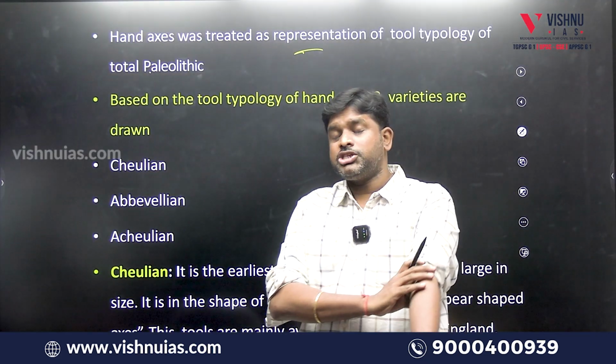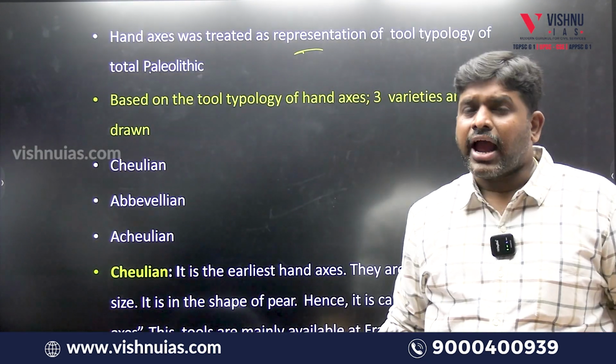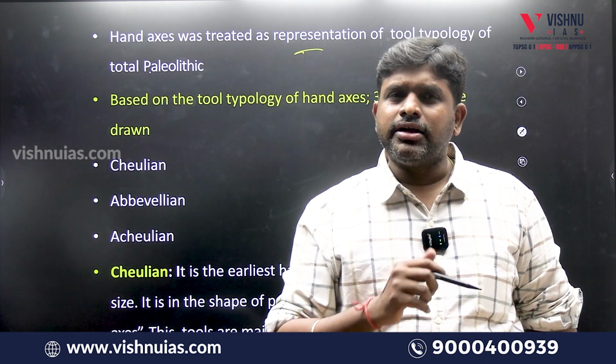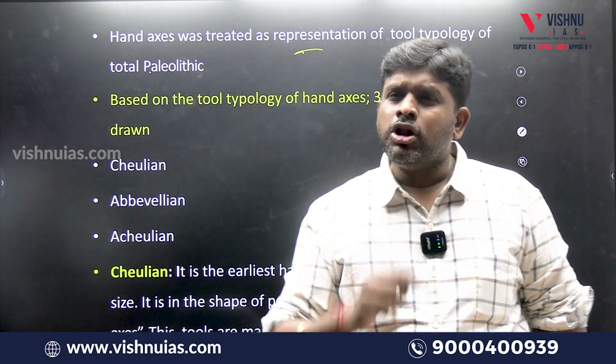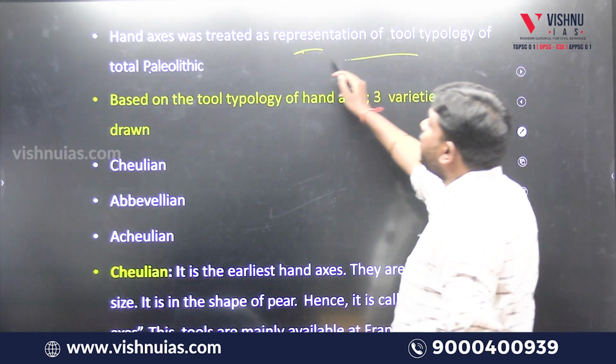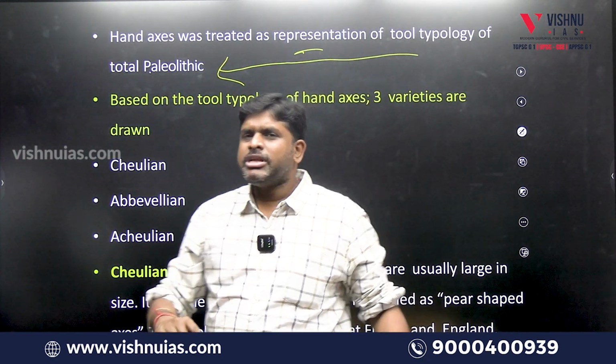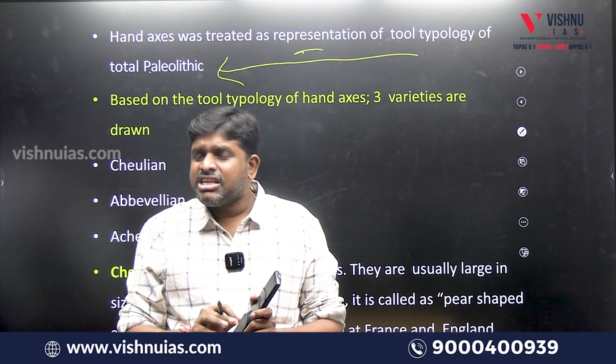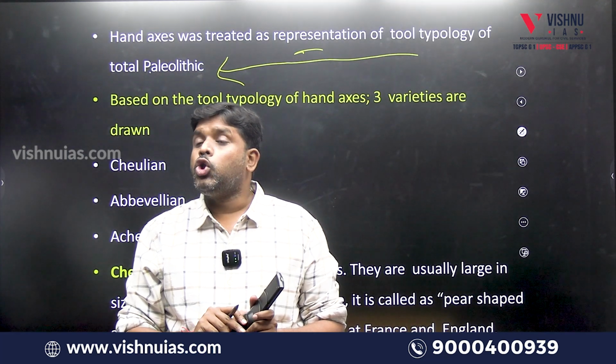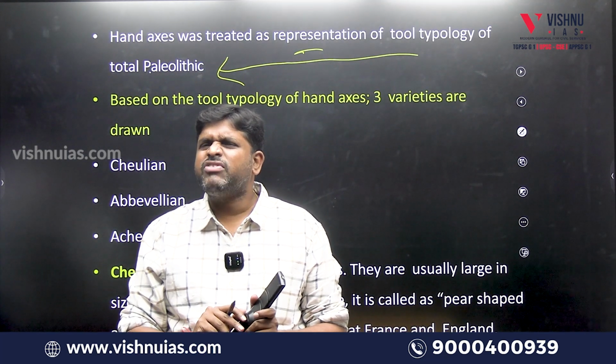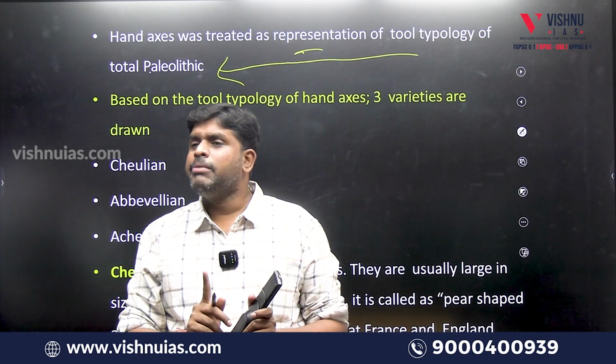Hand axes, and the major thing is hand axes. Hand axes are treated as the representative tool of the complete Paleolithic. Means what, sir? Hand axes if rough and rugged are lower Paleolithic. Hand axes if a little bit sophisticated are middle Paleolithic.